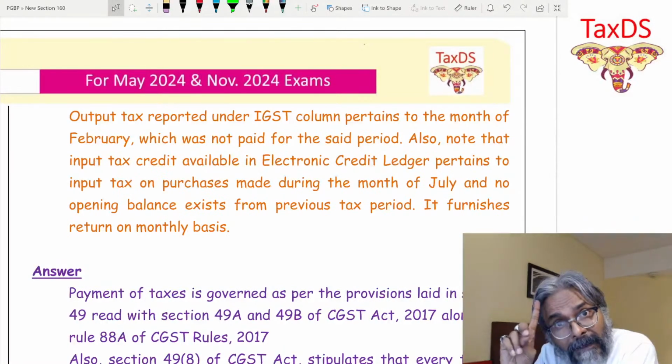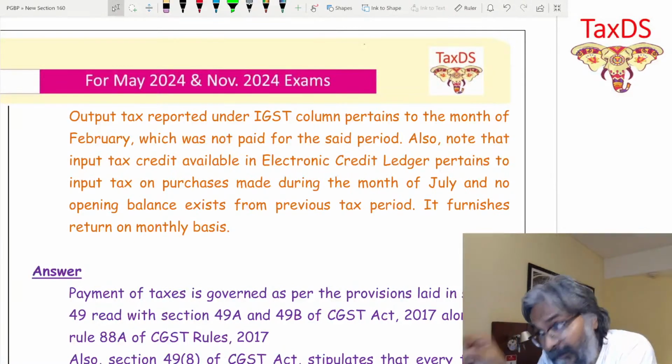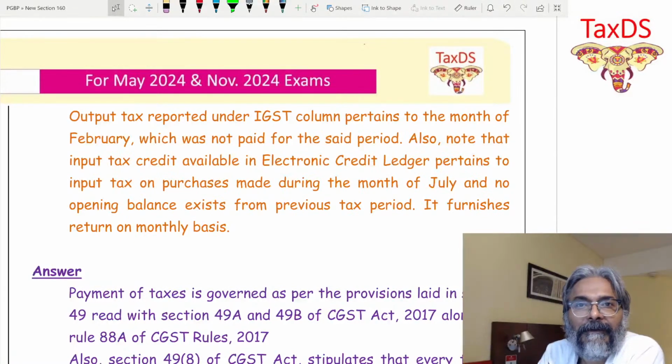So in July, you are paying the output tax for that IGST that relates to the month of February.